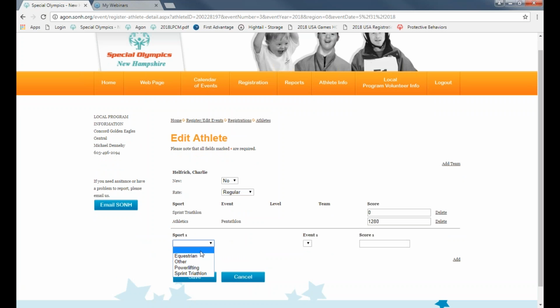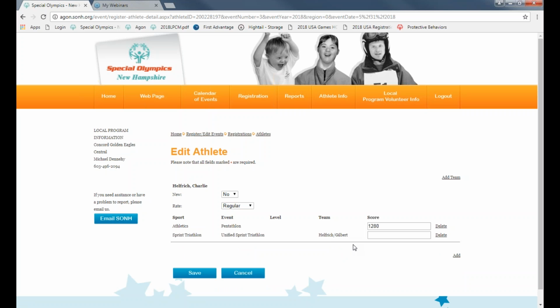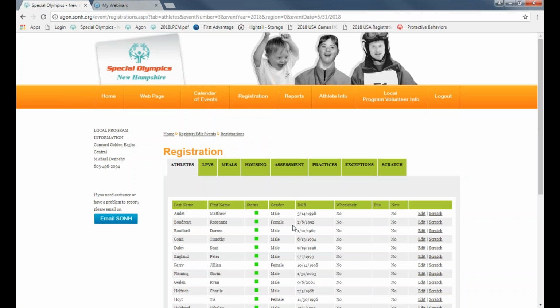So if you go to add, sprint triathlon, unified sprint triathlon, team, and they'll put in the score from practice that they recorded. And then before you hit save, you're going to delete that blank entry of the sprint triathlon so it doesn't come up twice. It'll save, and you'll hit save again. So that's for the sprint triathlon.